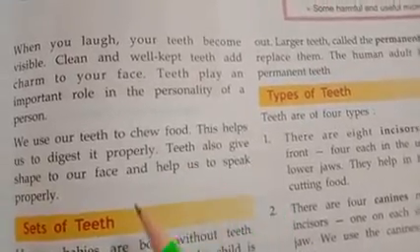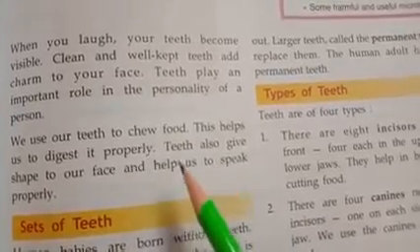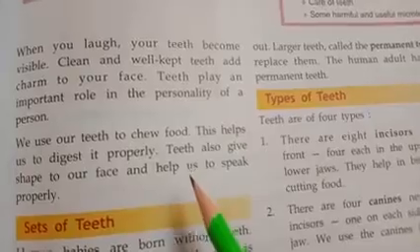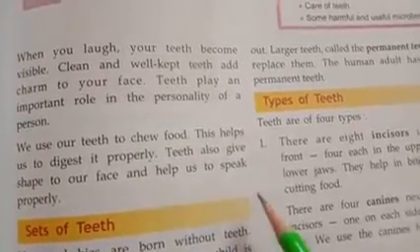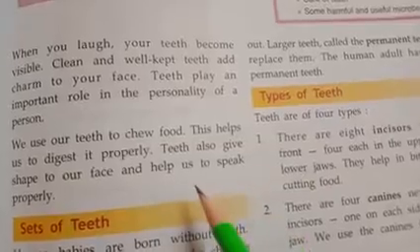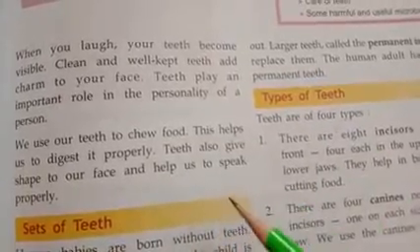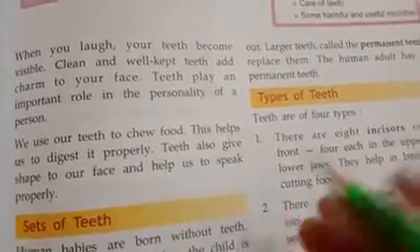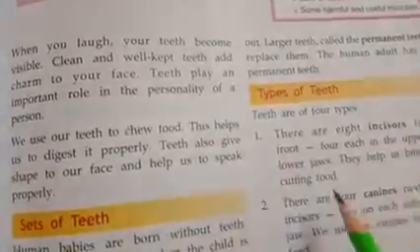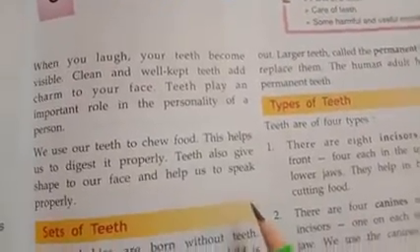Teeth also give shape to our face and help us to speak properly. Yes, the secondary usage of our teeth is that they help give shape to our face, and they help us to speak properly, because for certain words, our tongue touches the teeth, and then we are able to speak those words. So we are able to speak because of our teeth also.